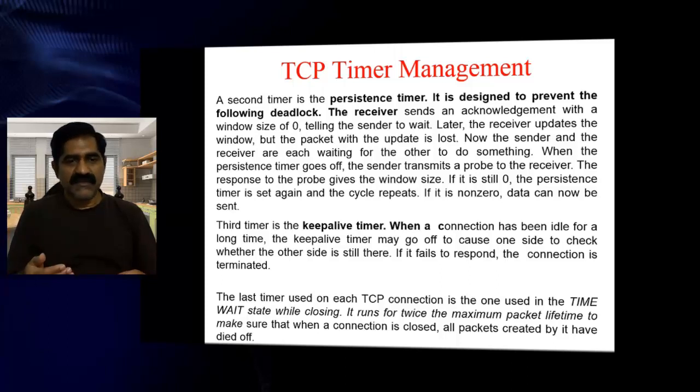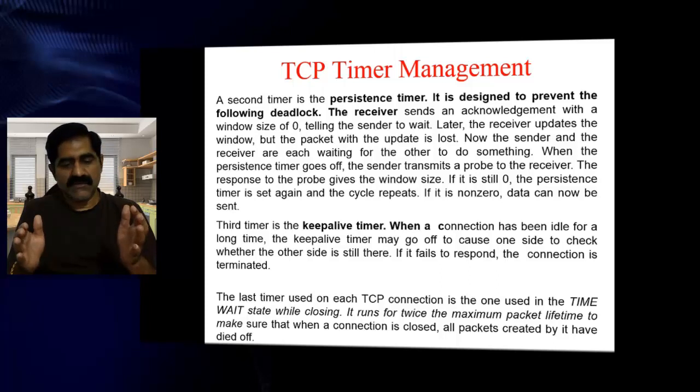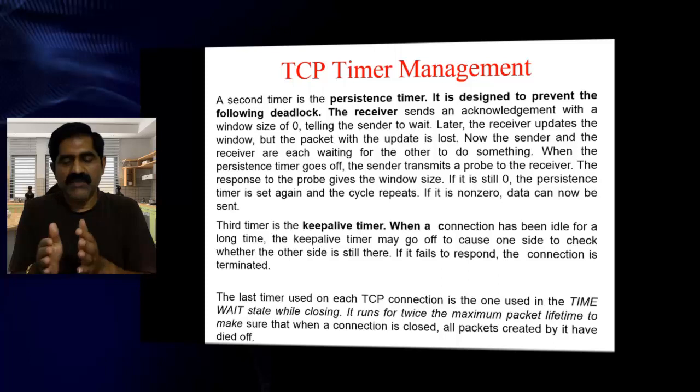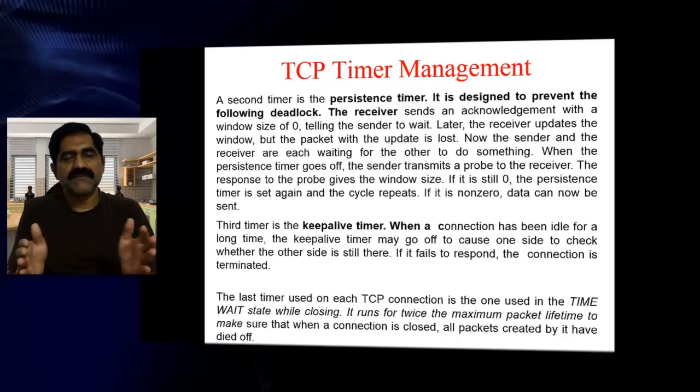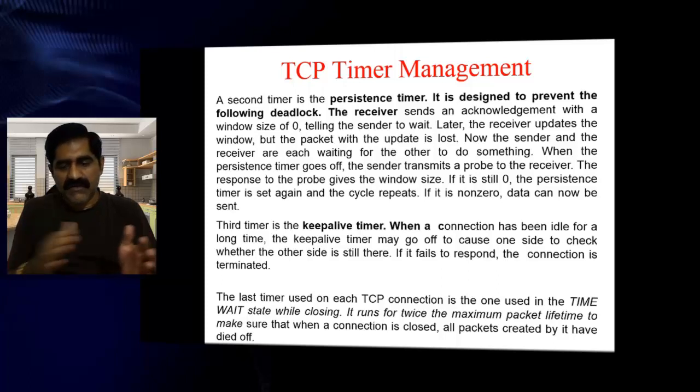Fourth timer, the last timer used on each TCP connection, is the time wait state. This is used while closing. Suppose this is the host, this is another host. You have established a connection. Already the connection is there. Now your conversation is over.